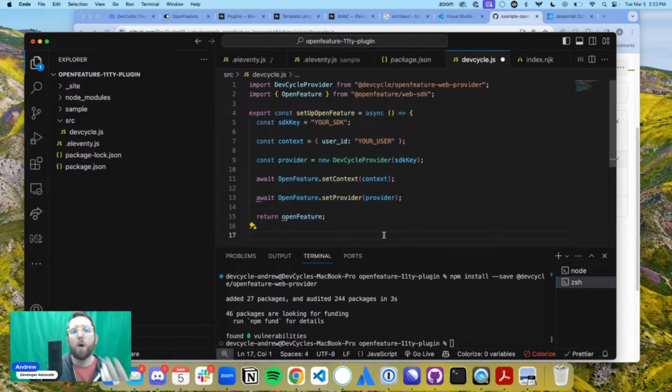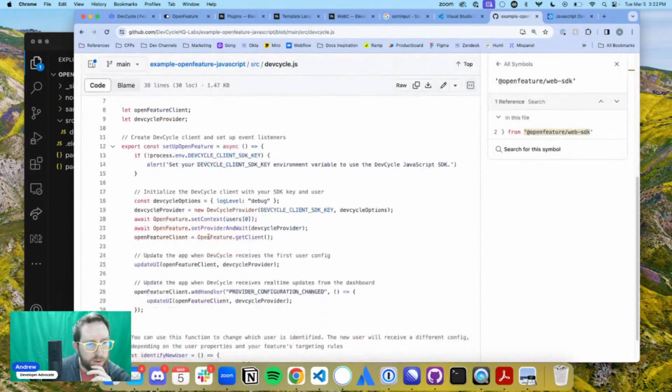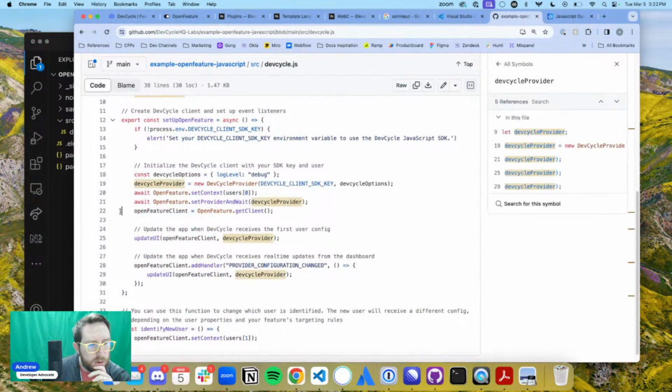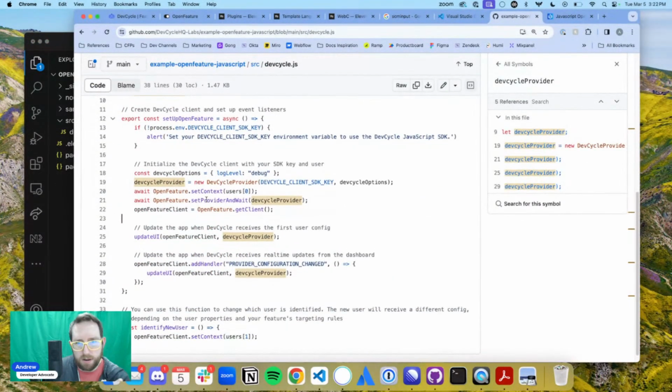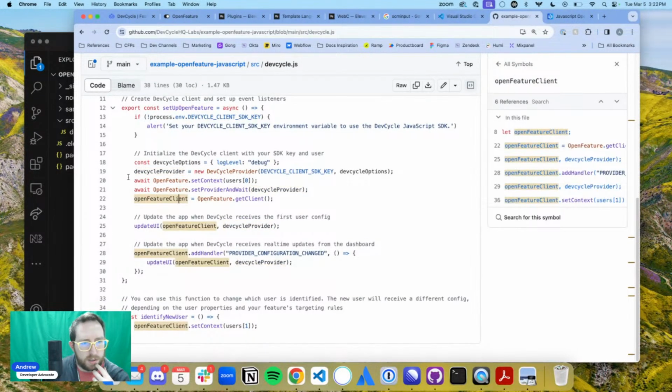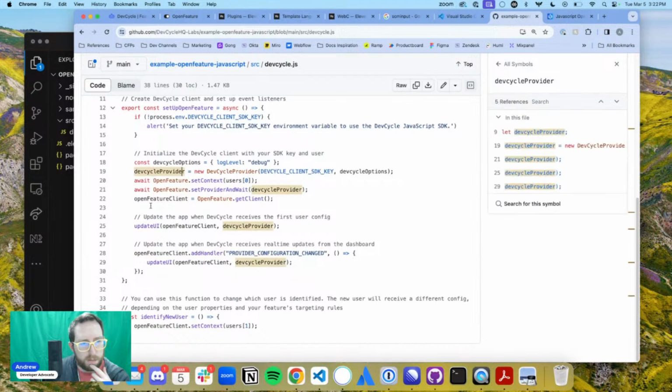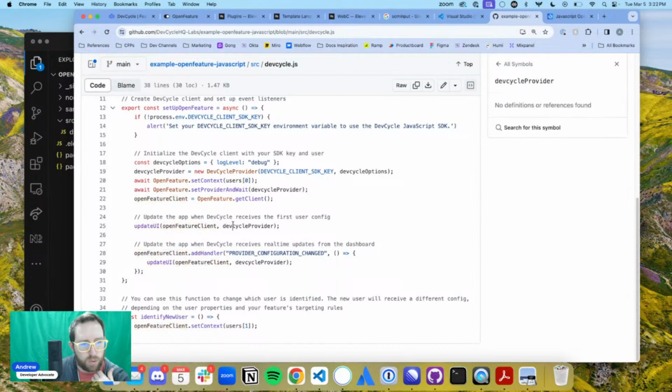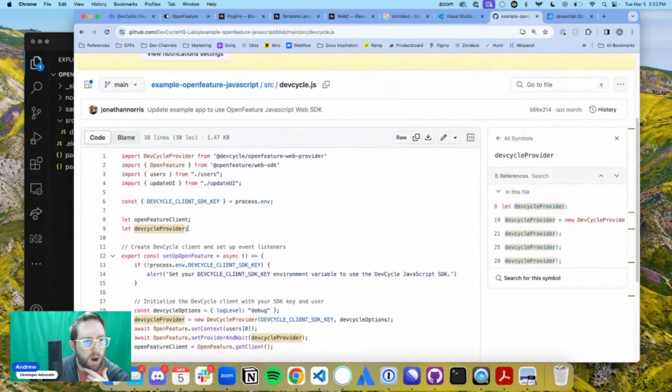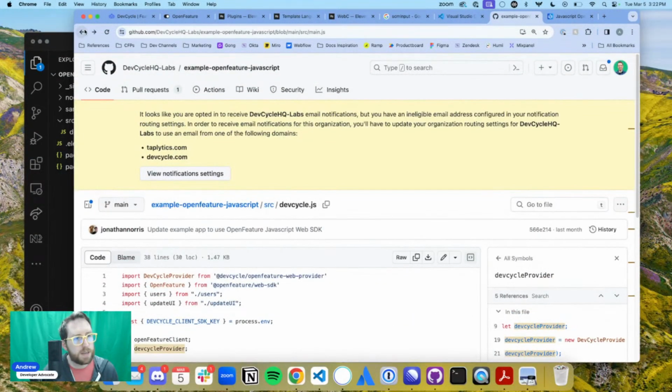Now, for our example, it's a little bit different because we actually want to be able to use that OpenFeature on the front end. If you look here, in our example for updating the UI, we did the same process, also setting options, but we don't care about options right now. We're grabbing the client and all the rest of this stuff, and then feeding it through to this update UI method.